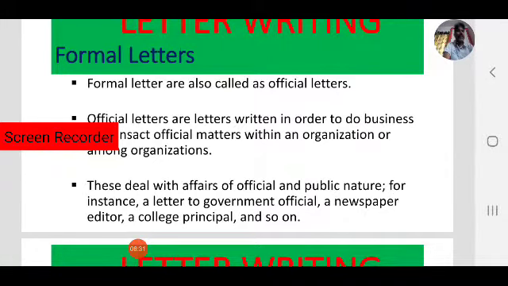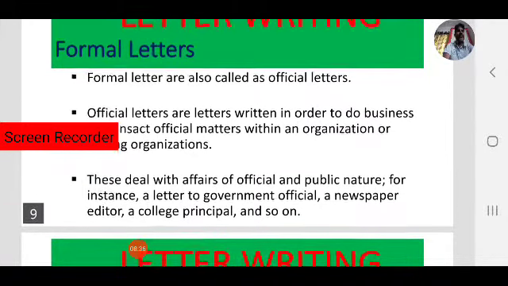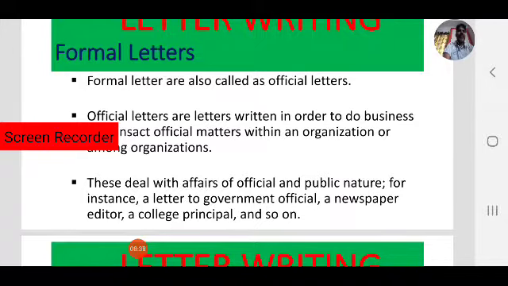Official letters are written in order to do business or transact official matters within an organization or among organizations. Sometimes it may be between individuals, sometimes between organizations. These formal letters always deal with affairs of official and public nature.